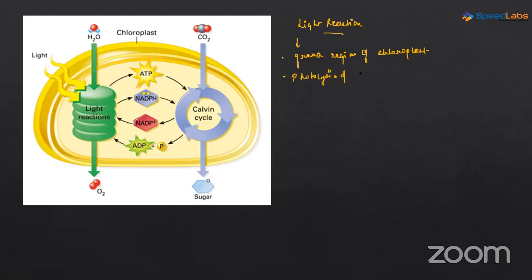Then the main event in the light reaction, as I discussed, is photolysis of water. As a result of photolysis of water, electrons and protons were released, and oxygen was getting released, right?